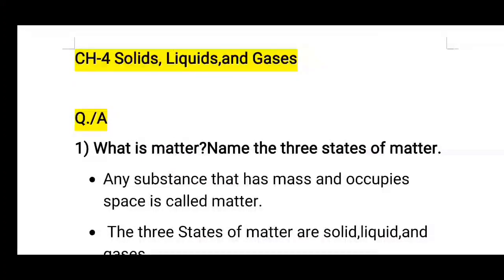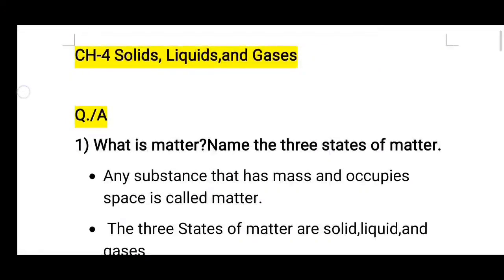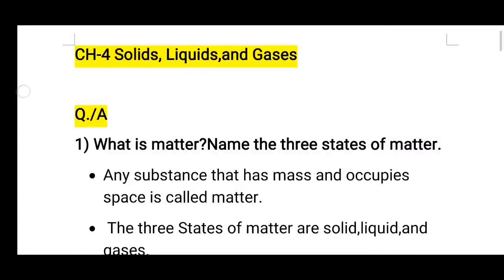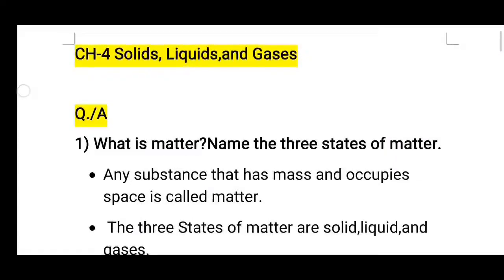So students, this is our 7th video lecture of EVS, chapter number 4, solids, liquids and gases, right? As we all know, we have completed our explanation part and half of the exercises of this chapter. So today we are going to start the question answer part and we will also do the remaining exercises of this chapter. Okay, now let's start the question answer round.